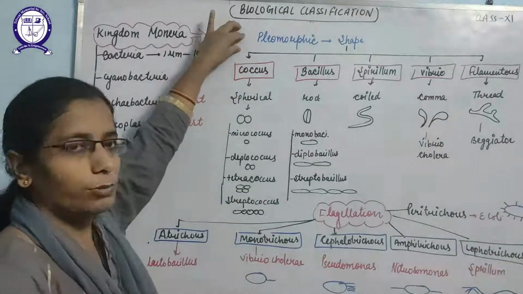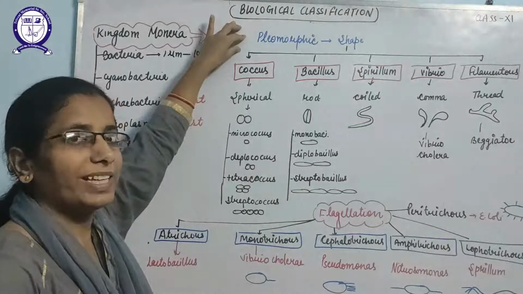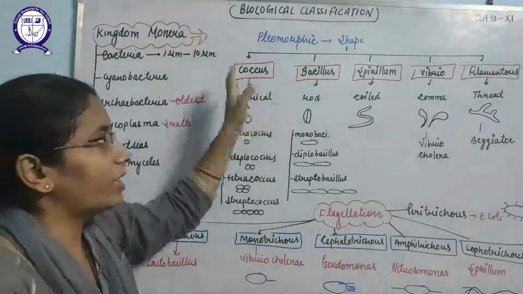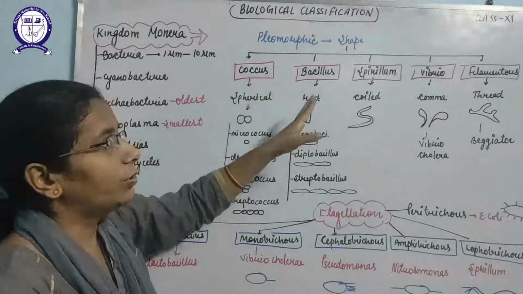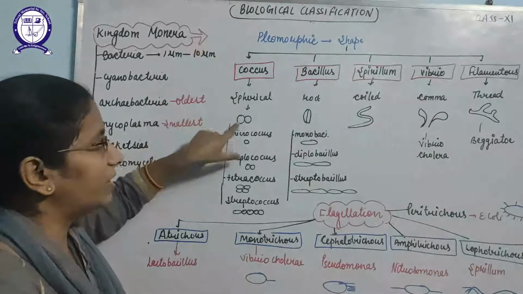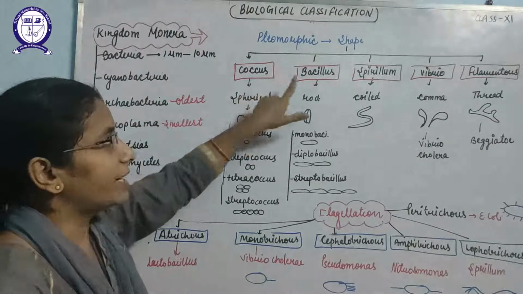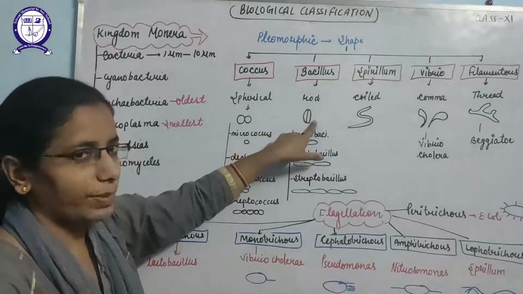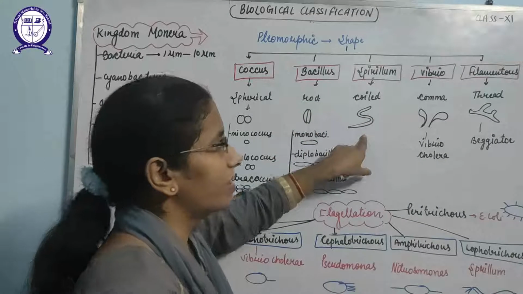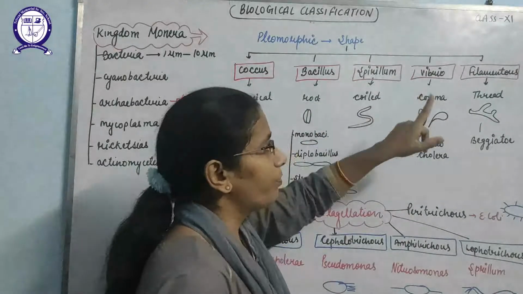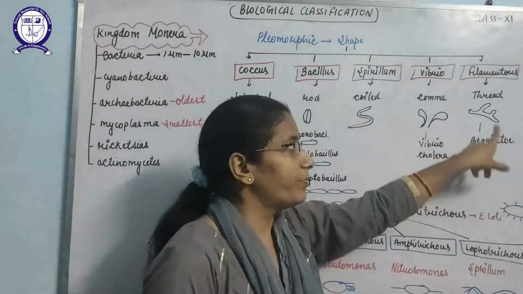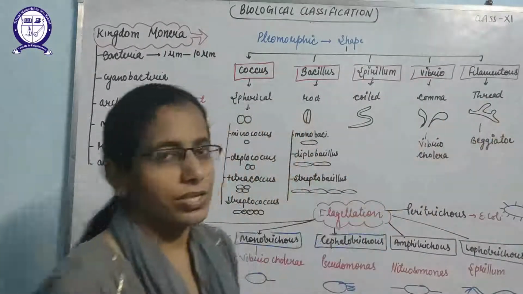So these are known as cosmopolitan in nature. If we discuss the shape, these are pleomorphic in shape. Pleomorphic, yes, these are found in different shapes. That is why we have classified the bacteria into these types. First, coccus, which are spherical in shape. Second is bacillus, which are rod-shaped structures. Third is spirillum, which is coiled structures. Next is vibrio, that is comma-shaped structures, and filamentous, that is thread-like structures.